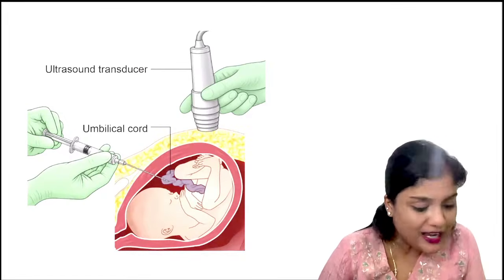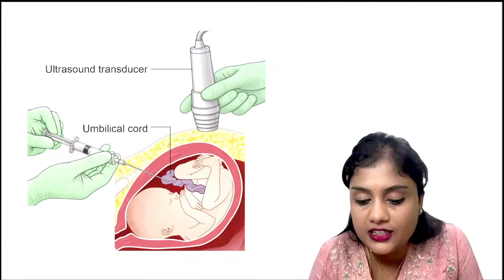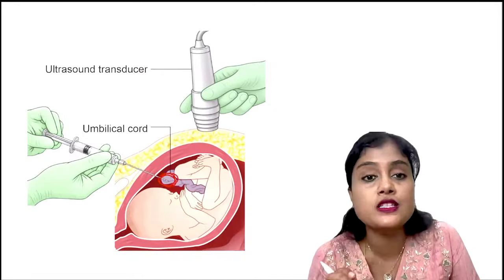Yes, Madhusudan. Now you're correct, Suresh. Yes, very good. This is chordocentesis. Here the needle is in the umbilical cord. Now you're collecting the fetal blood. So this becomes chordocentesis.